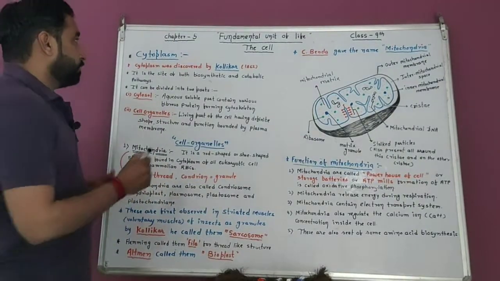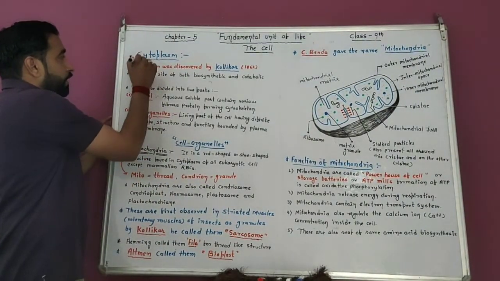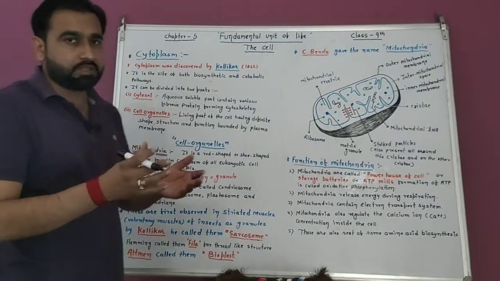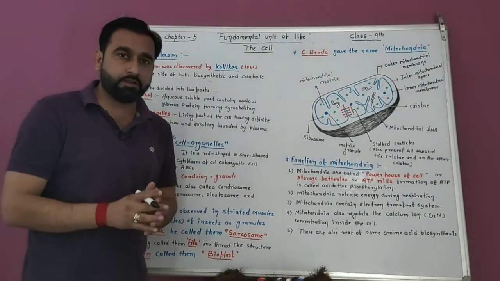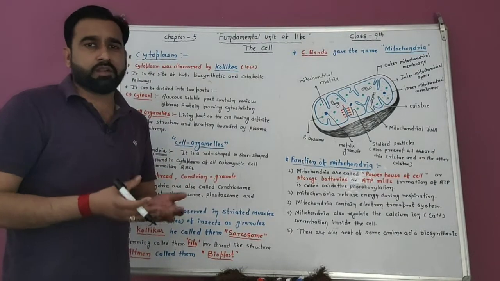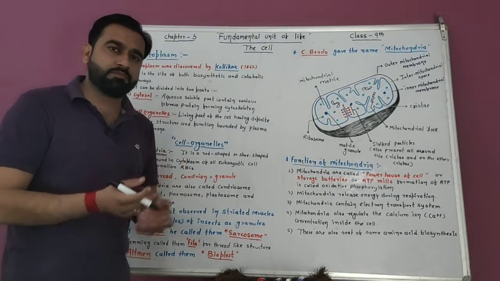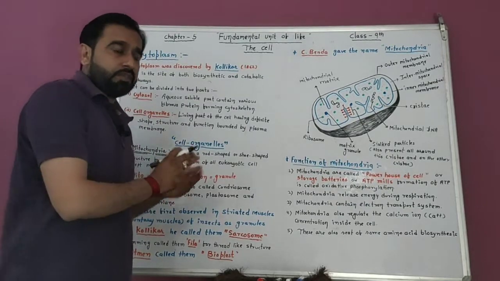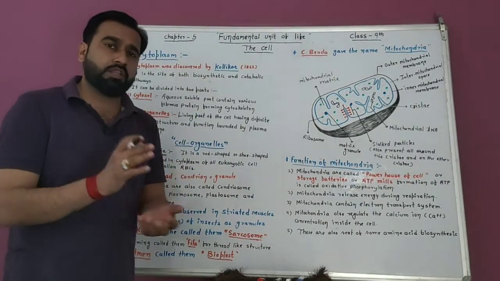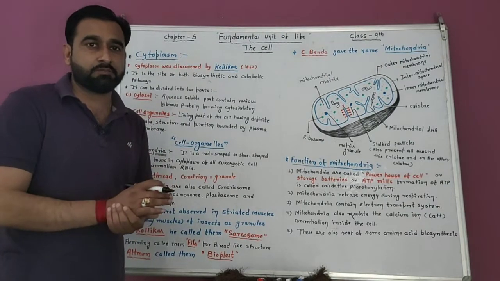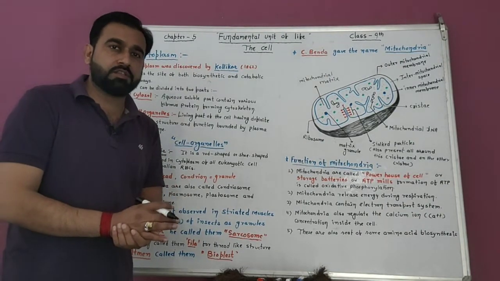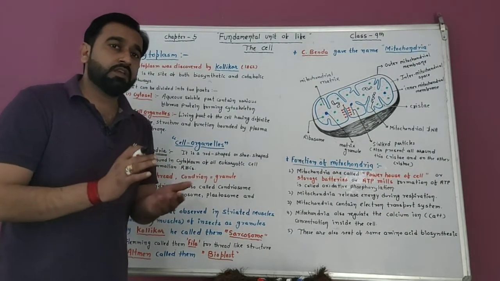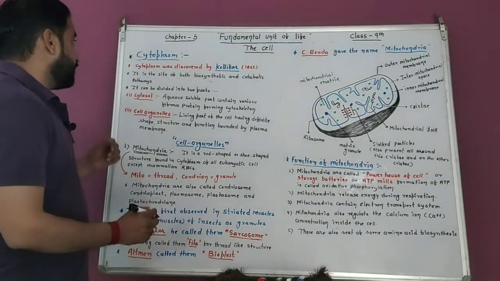What is cytoplasm? The liquid part of the cell is known as cytoplasm. In this cytoplasm all the cell organelles are abundant, for example mitochondria, ribosome, Golgi body, endoplasmic reticulum. If we remove all the cell organelles from the cytoplasm, the remaining structure is known as cytosol or hyaloplasm. In the last video we discussed this. So let us start cytoplasm.